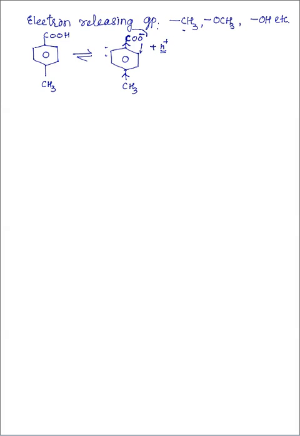So that's why when electron releasing groups are present, the acidity of carboxylic acids decreases. Now the order of acidity of some electron releasing groups present in benzoic acid, for example: para-methyl benzoic acid, also called para-toluic acid, is somewhat more acidic than para-methoxy benzoic acid.